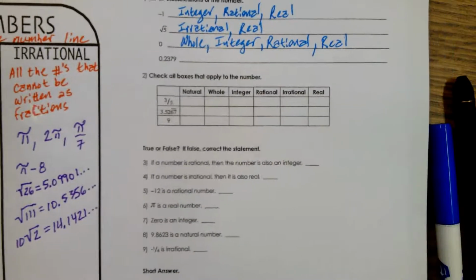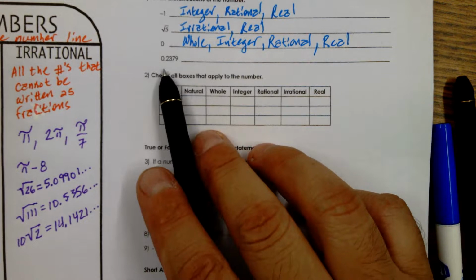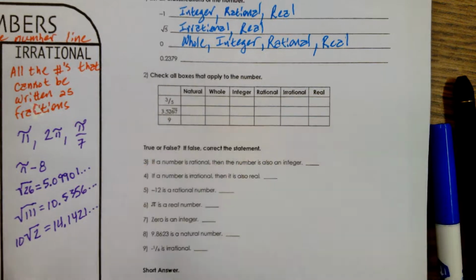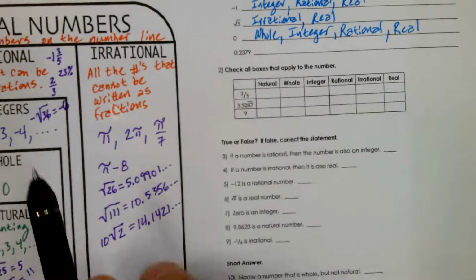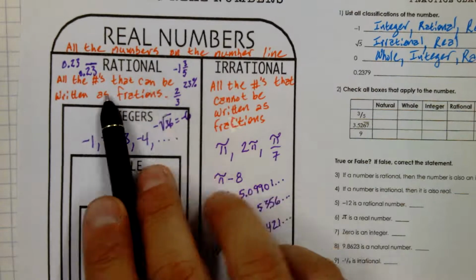Okay. So next we have the terminating decimal, 0.2379, and it ends right there. Where does it live? Rational. So 0.2379 lives here in the rationals. So it's rational and it's real.